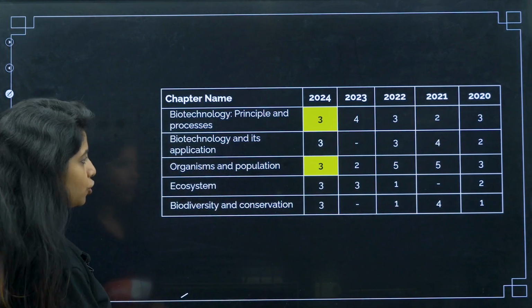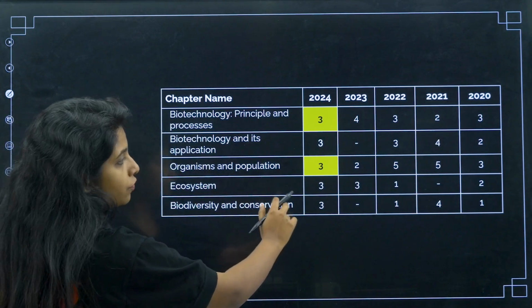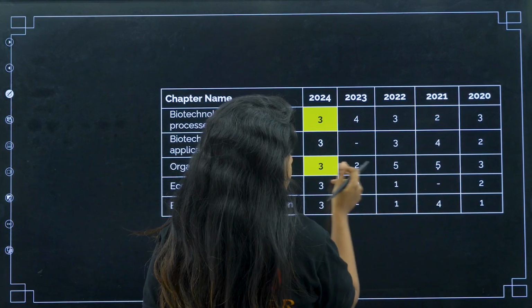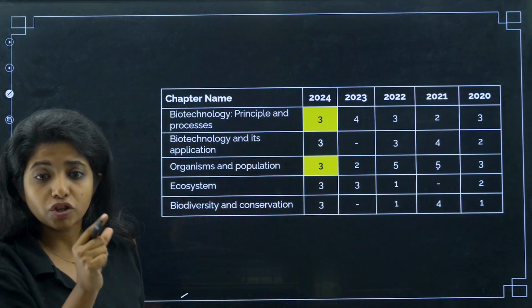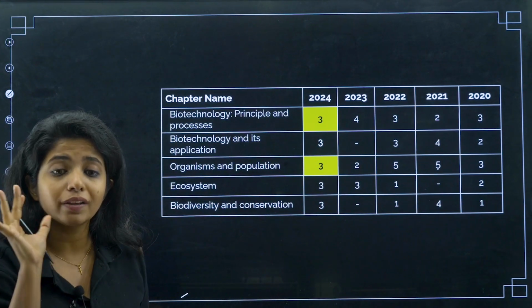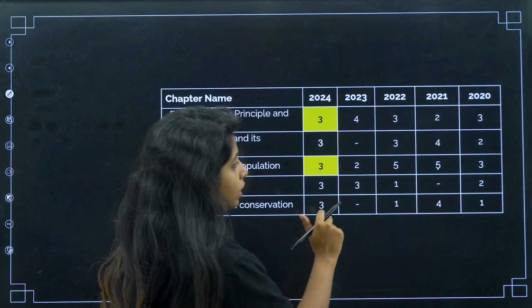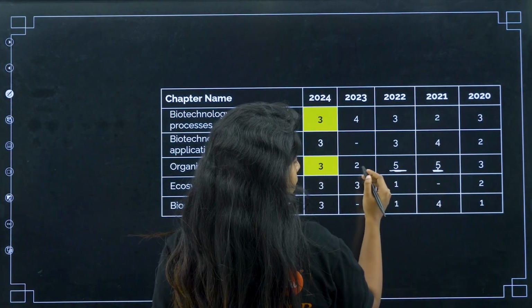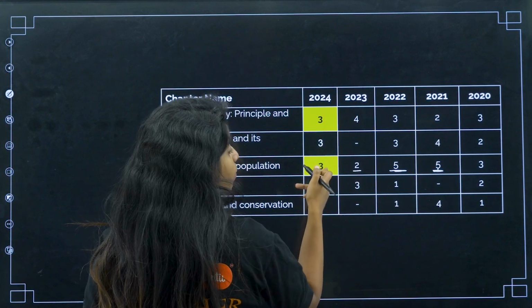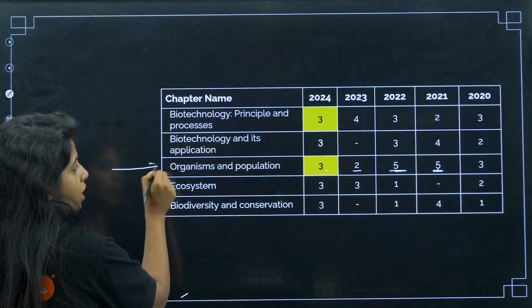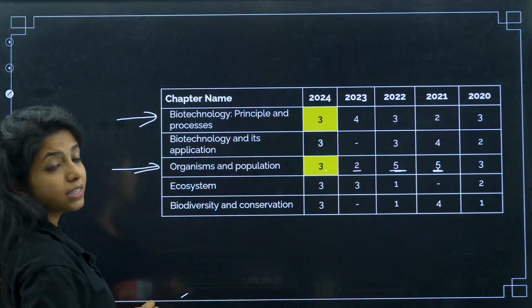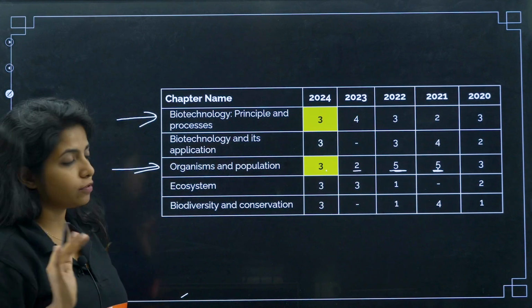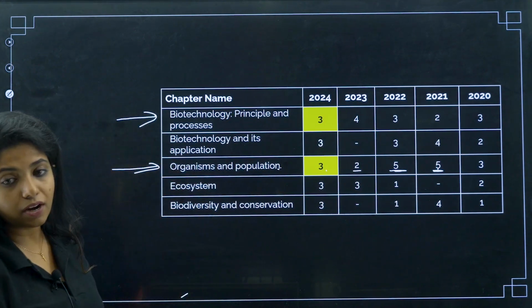Chalo. Now, organism and population, if you see, it was 3, then it became 5. This is a very chota chapter. In PU board also, it just has 5 mark weightage. Over here, if you see, it gave you 5 questions, again 5 questions, again 5 questions, and then 2. Then it has again become 3 over here. So can I not see this chapter? No, I have to see this chapter for sure. This is an important chapter, organism and population.